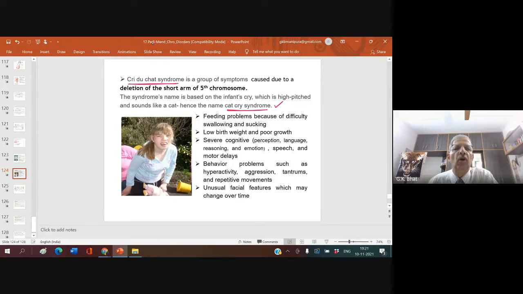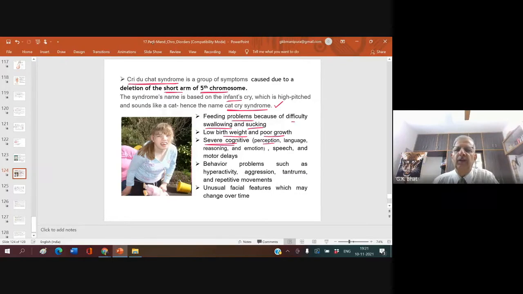This is due to deletion of the short arm of the fifth chromosome. The syndrome is named based on the infant's cry. When the infant cries, it sounds like a cat cry. So symptoms include feeding problems because of difficulty in swallowing and sucking, low birth weight, poor growth, severe cognitive problems.